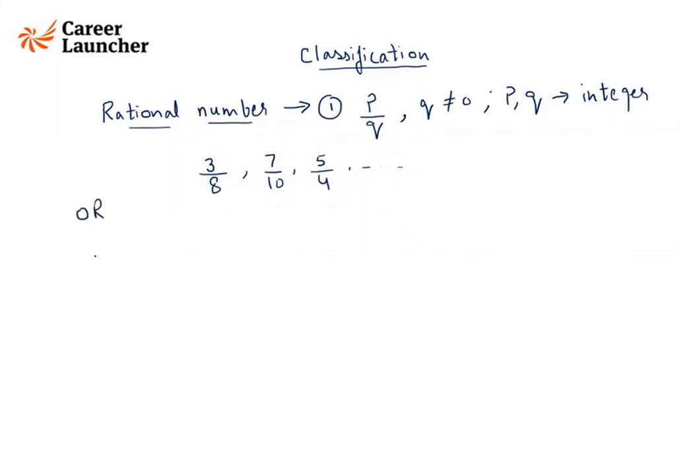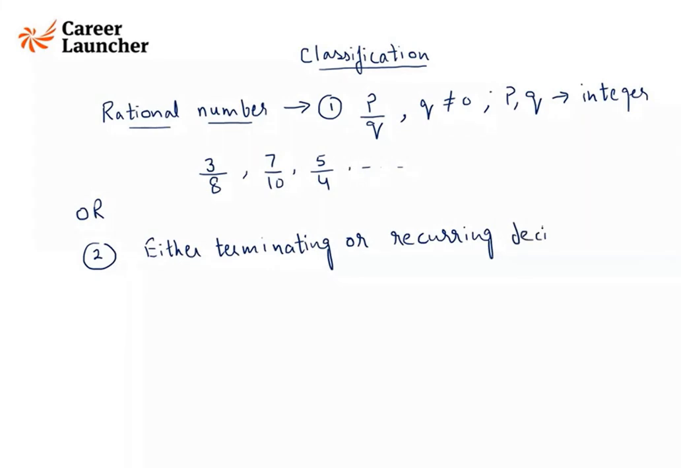Another way of defining a rational number is a number that is either a terminating or recurring decimal. For example, we can write 10 by 4 as 2.5. So this is a terminating decimal. It has terminated here. Similarly, if I write 10 by 3, it can also be written as 3.333 and it will go on till infinity, and this is how we represent this, 3.3 bar. The number under this bar is the recurring part. That means it will continue like this.